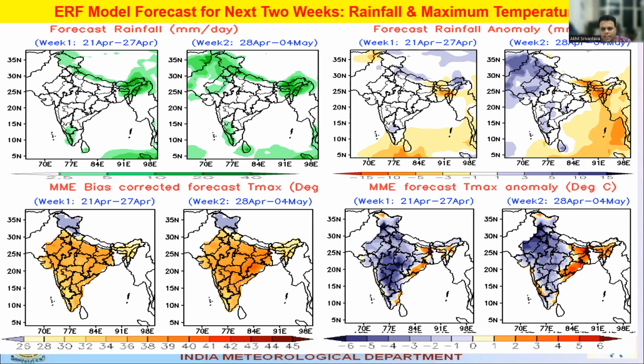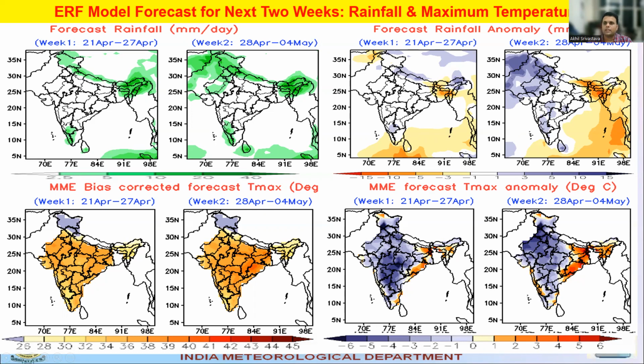If you talk about the forecast anomaly, that means what is the rainfall forecast based on ERF with respect to the normally expected rainfall in the 2 weeks. The blue color and the dark shades are showing the regions where rainfall is likely to be above normal, and the warm colors, that is red and yellow, are showing the below normal rainfall activity. So you can see over the entire country, the east and some regions of the northeast parts may receive less than normal rainfall activity, whereas the extreme northeast part of the country, the western Himalayan region, and some area in the south, SIK, south Interior Karnataka, are showing above normal rainfall activity.